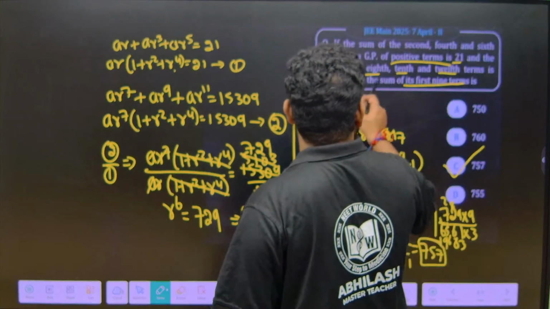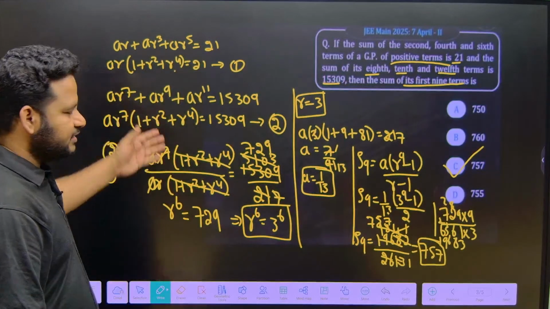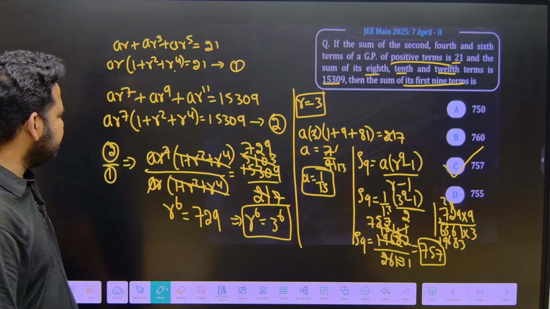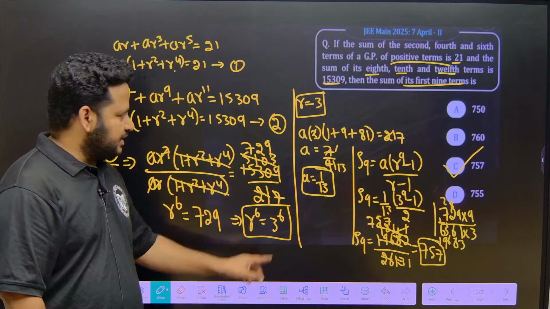Next what we solved? We solved sum of these terms. First equation I will get, second equation I will divide 2 by 1, whatever is common will get divided. I will get r to the power of 6 is 729, then I will get r is equal to 3.